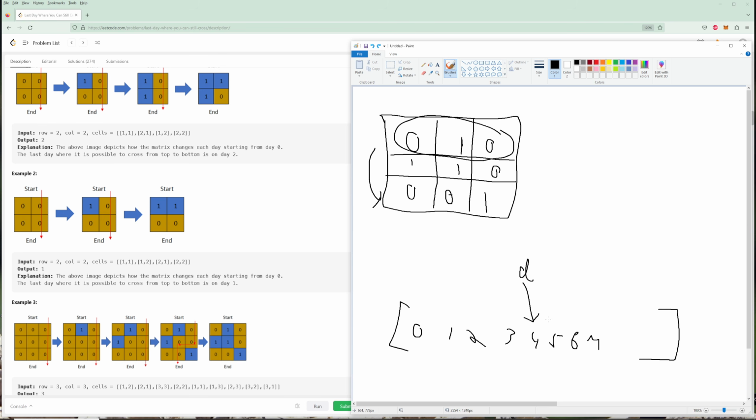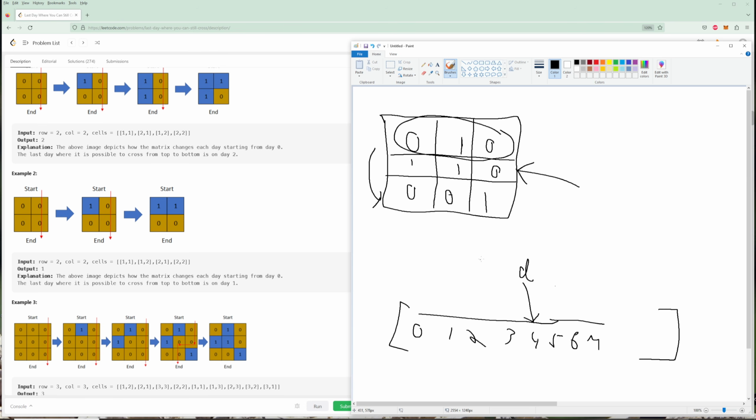So if the day does work, you would want to go over here and try these days and see, is there a day greater than here? And then you would just record the last day in your binary search that you were able to cross. So it's a pretty straightforward problem. You just do a binary search on this, and then whatever day you pick, you do a breadth first search in the grid with the states from cells.